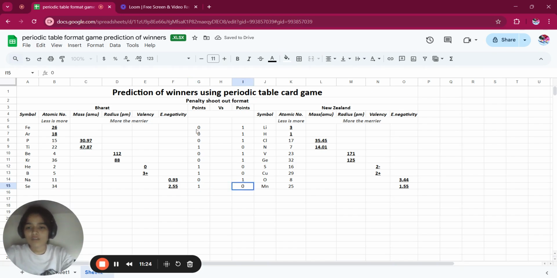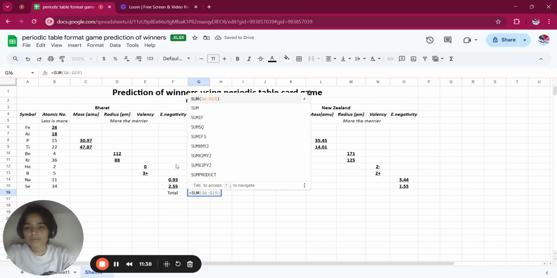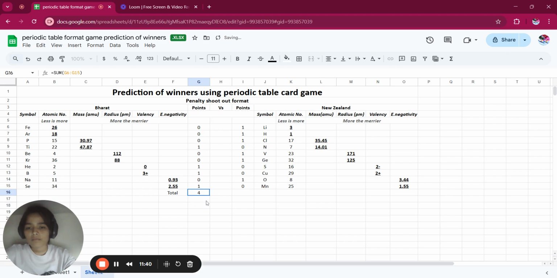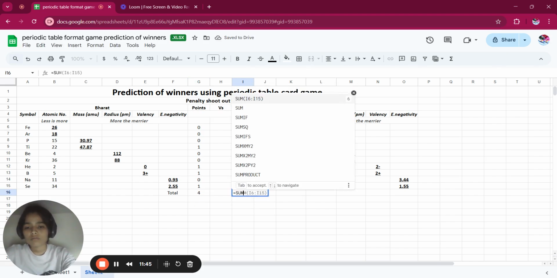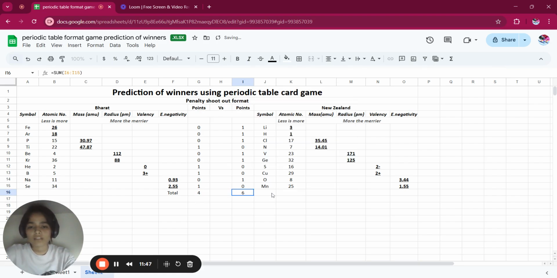Now let's calculate the total of all the 10 rounds. Total: 4 equals 6.